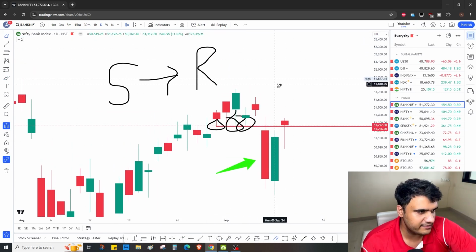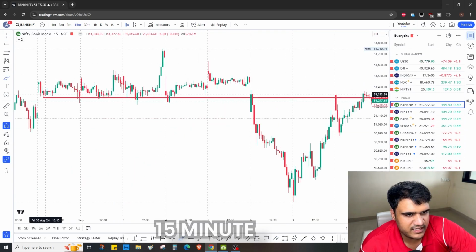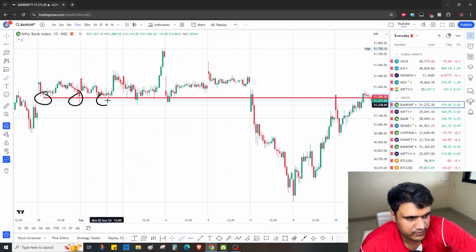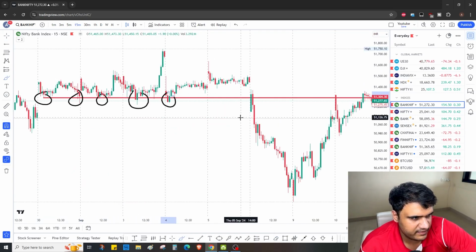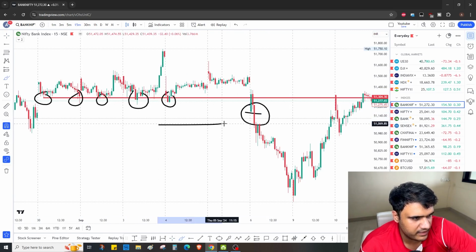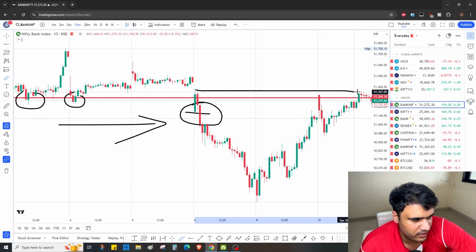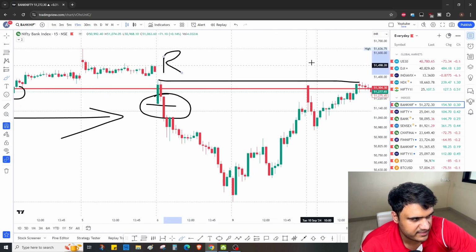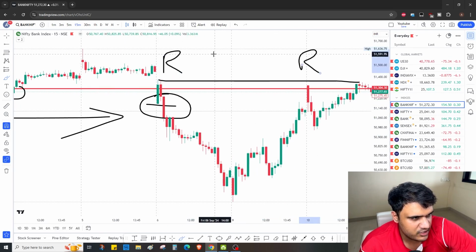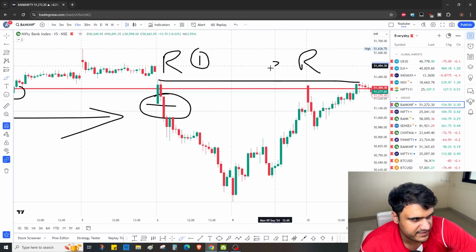Now I'll talk to you in the 15-minute time frame. See, this is a support level, 1, 2, 3, 4, 5. Then here it has broken down. Correct, support has broken down. Now where did the market come down from? Let's draw a line there. So this is a resistance for us, and even the current day's candle. This is the first time and the second time. We have already tested that resistance 2 times now.